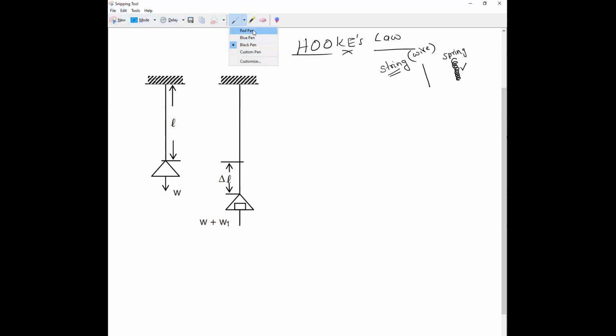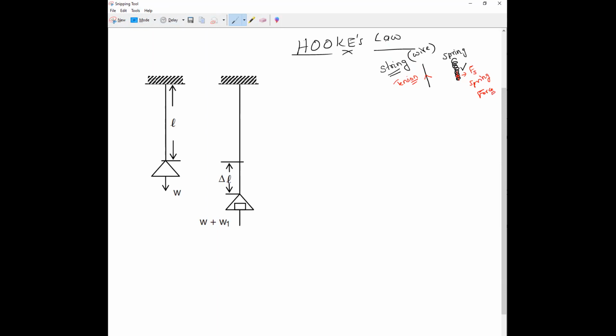Now I will introduce you to two more things. The force exerted by a string we call tension. The force exerted by a spring we call spring force. Be very careful with that.